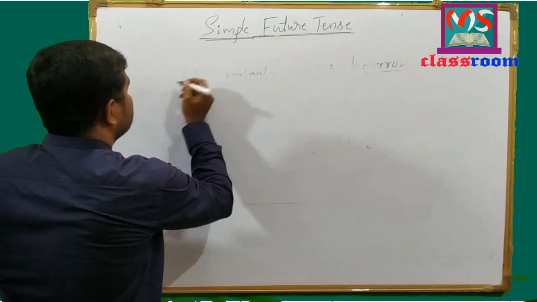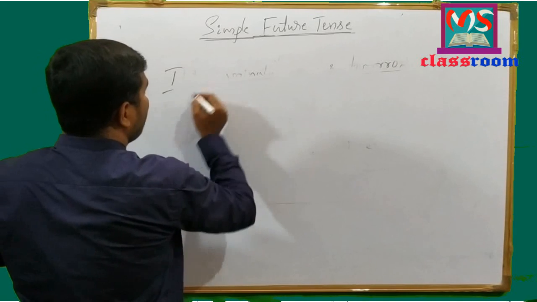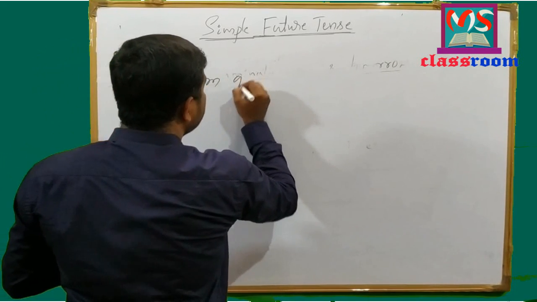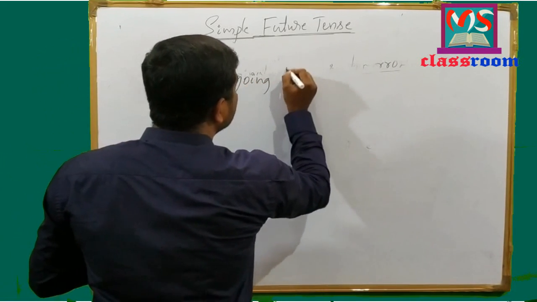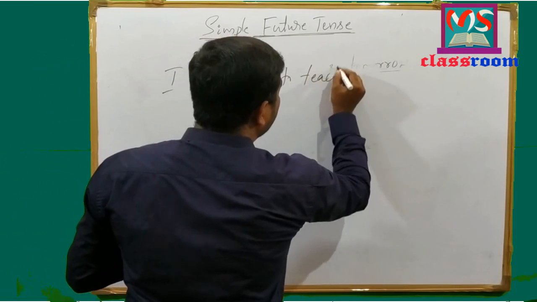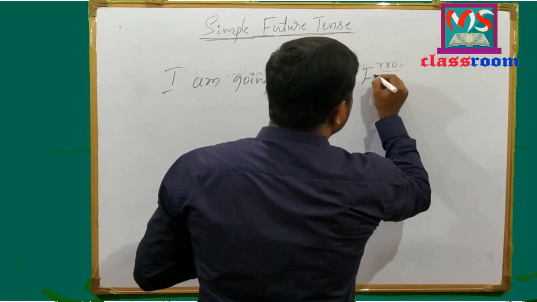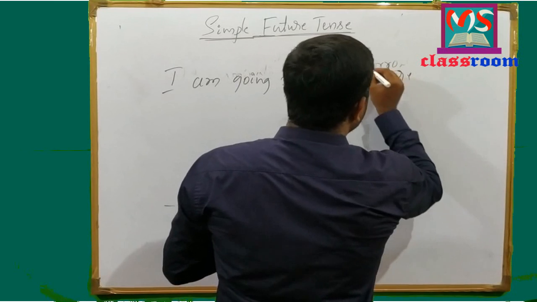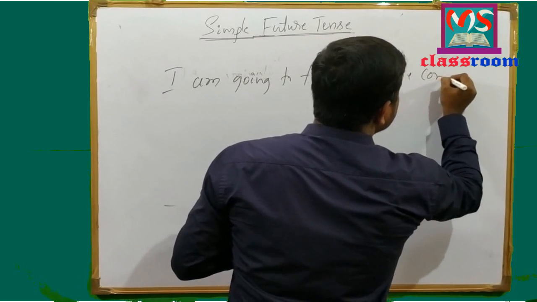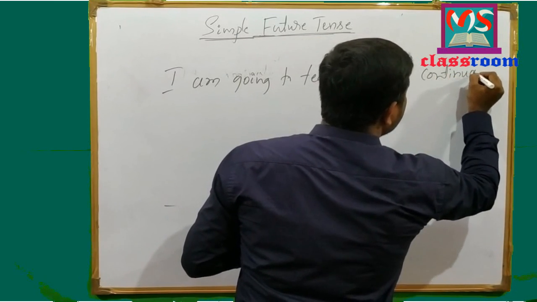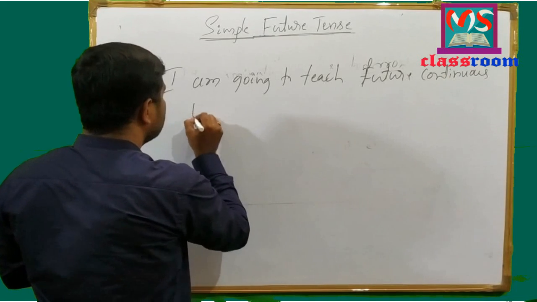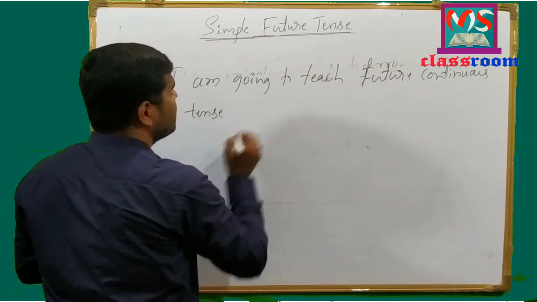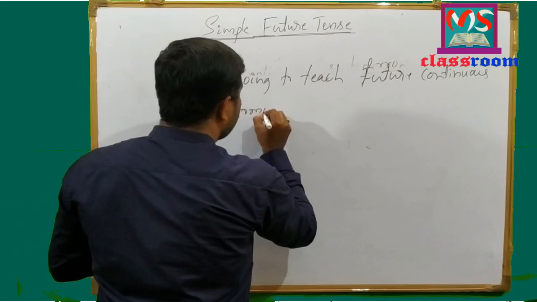Let me write an example here. I am going to teach future continuous tense tomorrow.